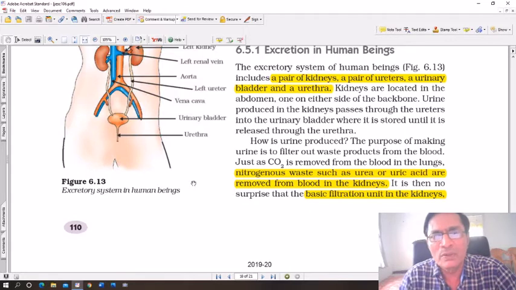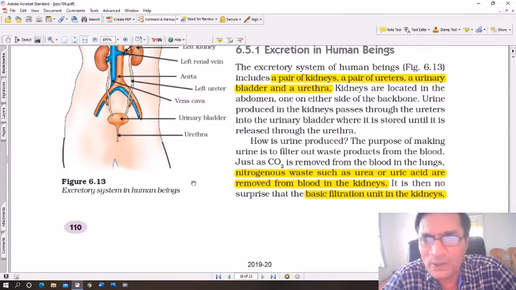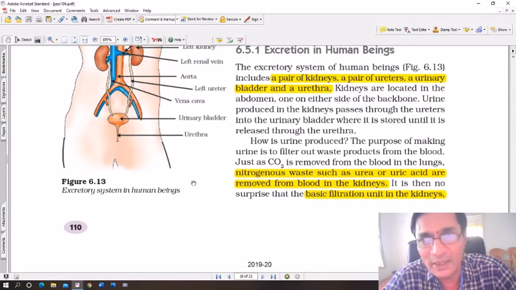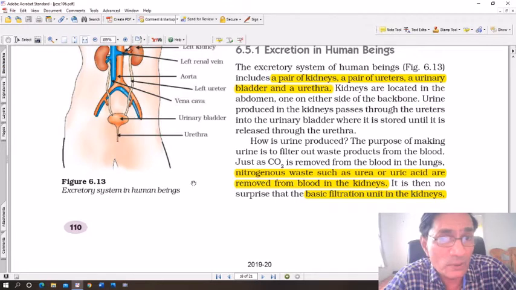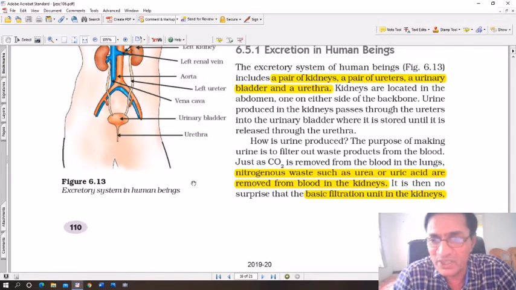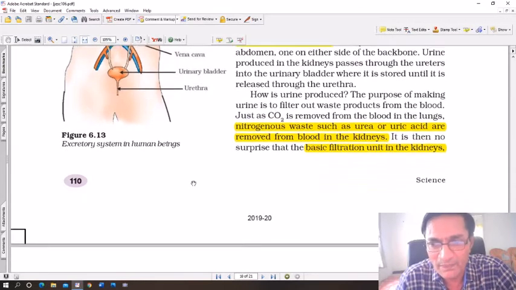So if you carry out pathological analysis in the laboratory with the help of certain instruments, urine can be analyzed. You will find a lot of urea and nitrogenous waste products which are part of the urine. That is why urine actually can be a good natural fertilizer also, and it is used in villages. It is then no surprise that the basic filtration unit in the kidneys is similar to that in the lungs.